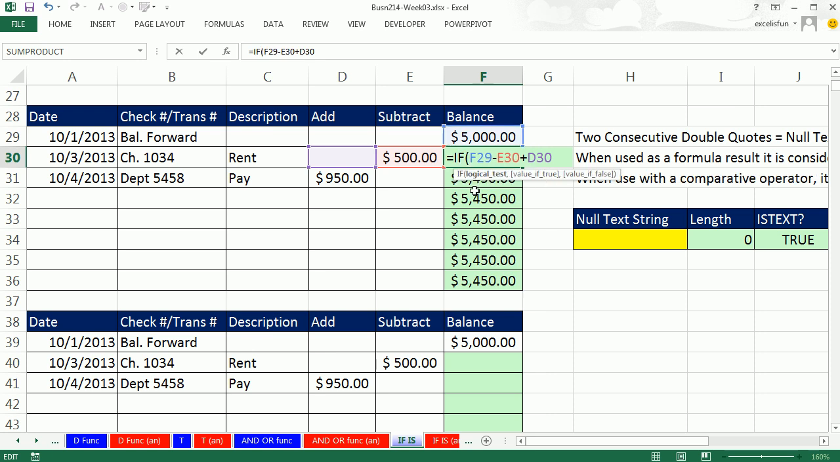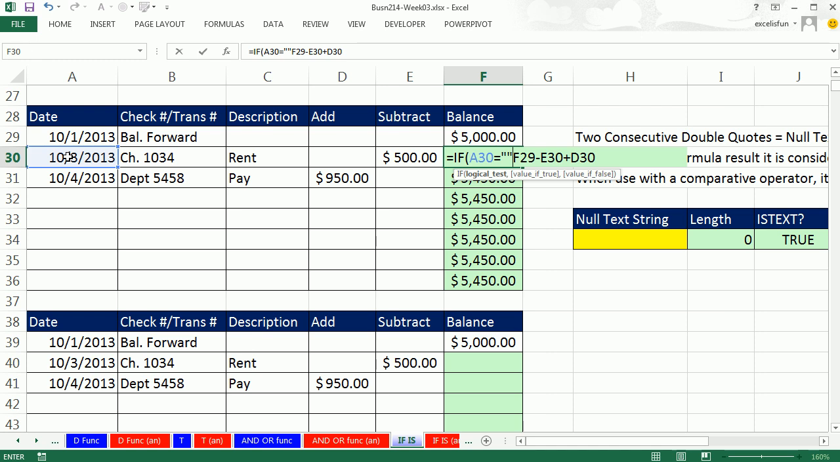Now, our logical test, there's a bunch of ways we could do this, and we're going to look at about 5 of them here. But here's the one we're going to do right now. Since we're entering transactions and we always have to have a date, I'm going to say, is the date cell empty? Now remember, one way to check whether a cell is empty is to say, are you equal to a null text string?